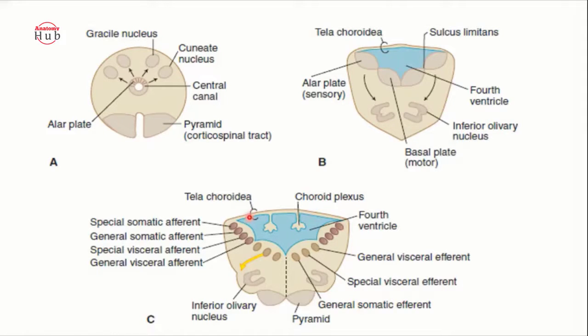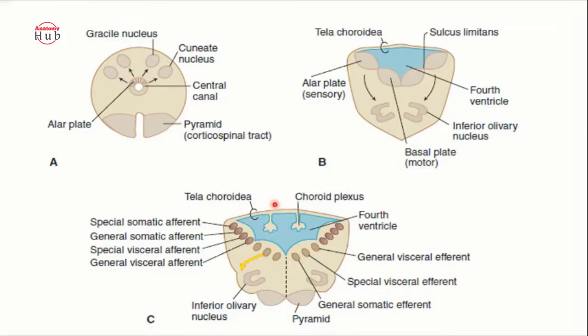Okay, and this central zone is the ependymal cells. From here the pia mater will develop and invaginate into the fourth ventricle, forming the choroid plexus.